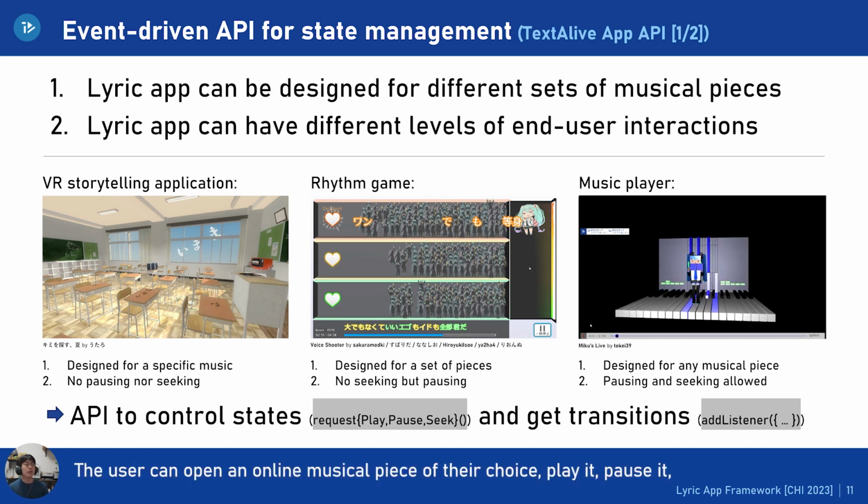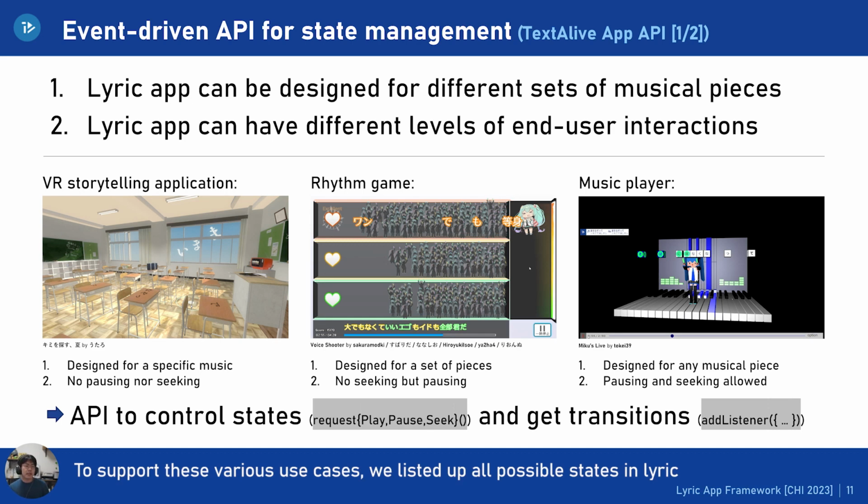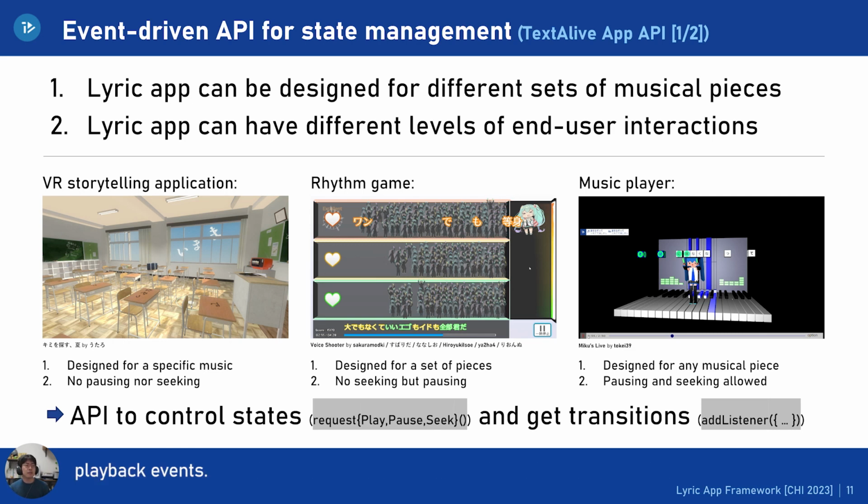The third example is a music player application that technically supports any musical piece. The user can open an online musical piece of their choice, play it, pause it, and seek a specific position in the musical piece. To support these various use cases, we listed out all possible states in lyric apps and implemented API to control states such as request, play, pause, and seek methods, as well as to get state transitions by adding listeners to the playback events.